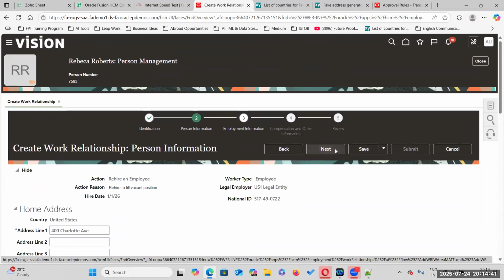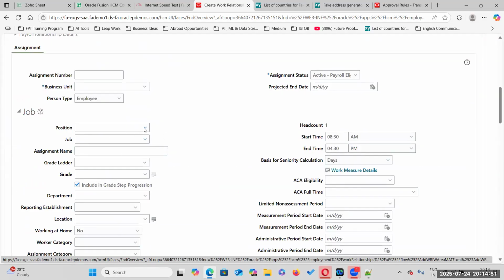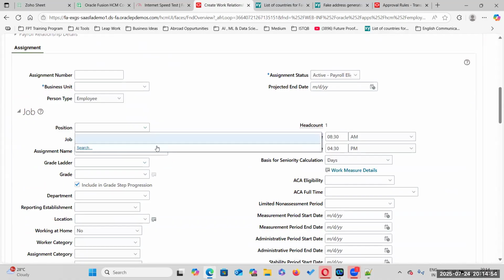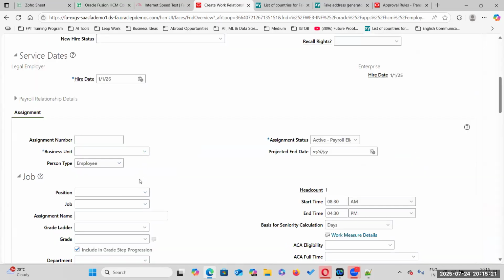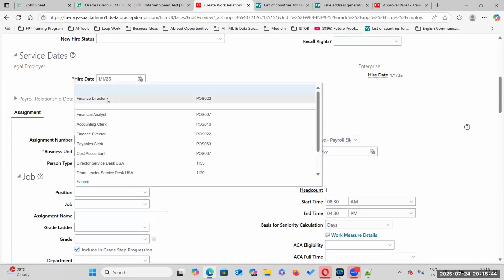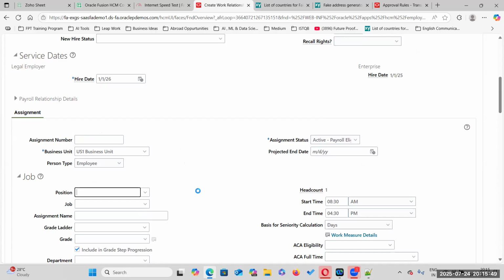You're not changing anything here. If you want to change the job, instead of finance director, I can change to something new. You have not selected the business unit, right? This is very much important. If you don't select the business unit, positions will not display, because positions are tagged to business unit only. Now it will display. Earlier finance director, now I want to continue in the same position. We can rehire into the same position.